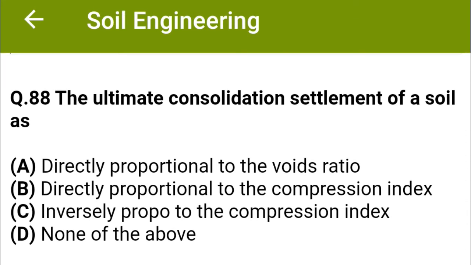The ultimate consolidation settlement of a soil is option A, directly proportional to the voids ratio. Option B, directly proportional to the compression index. Option C, inversely proportional to the compression index. Option D, none of the above. The correct answer is option B, directly proportional to the compression index.